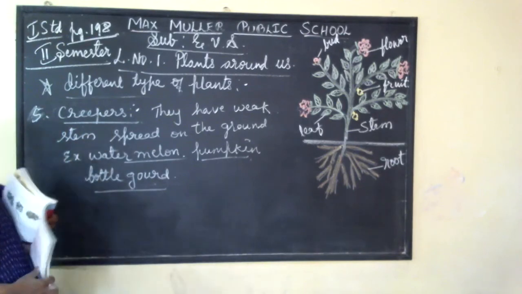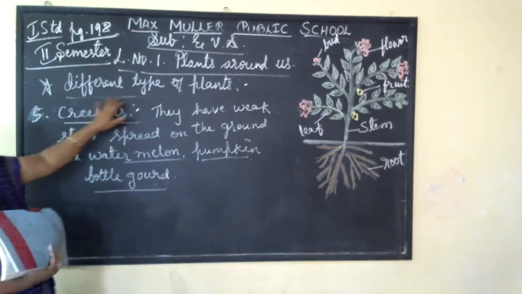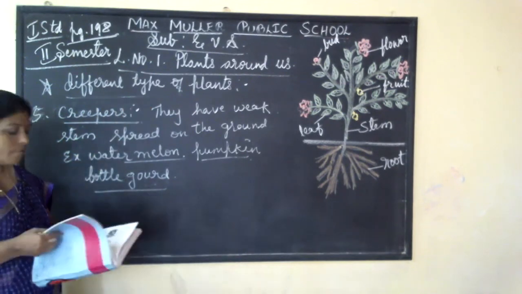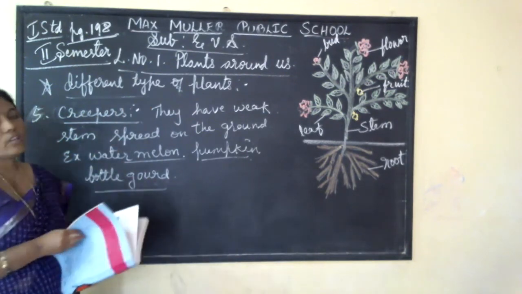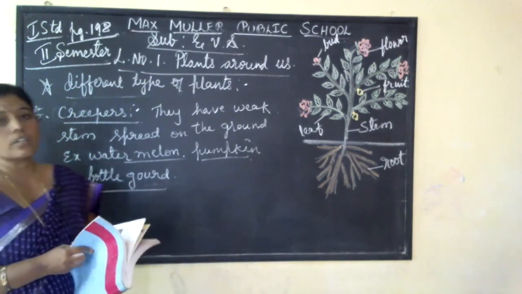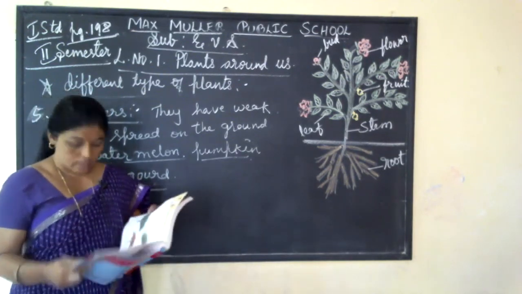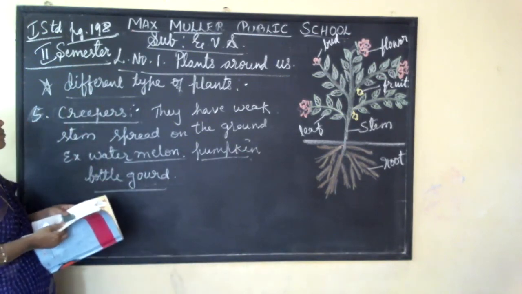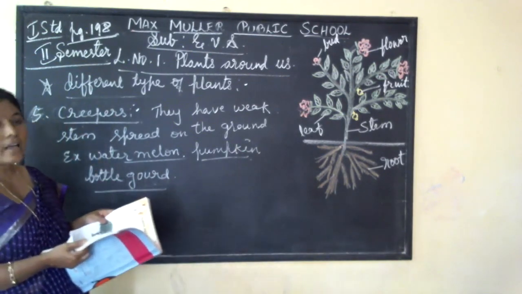So in this class, we studied different types of plants. First one is trees, second one is shrubs, then third one is herbs, then climbers and creepers. Five different types of plants we have seen in this class.